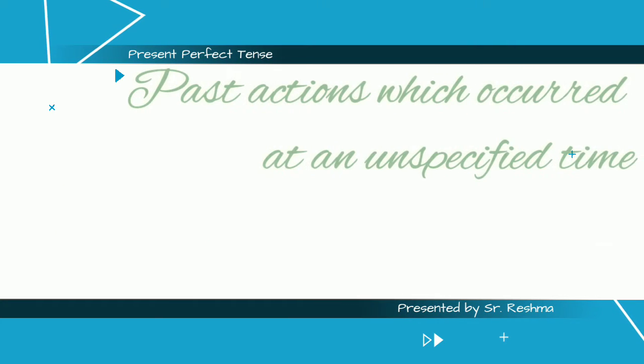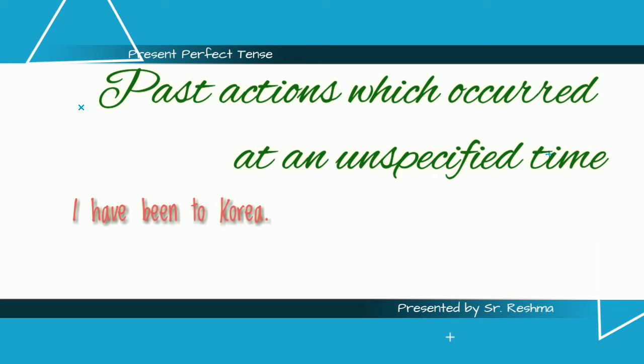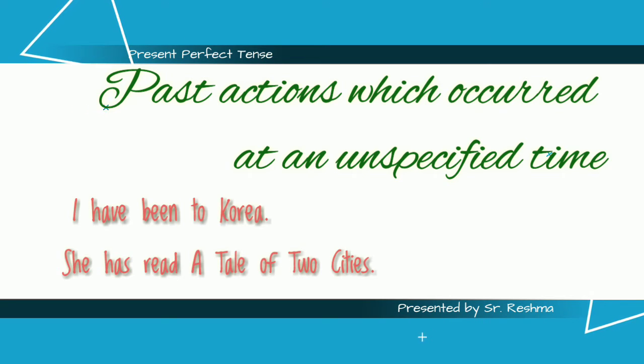It is also used to talk about past actions which occurred at an unspecified time but have a reference to the present because they are part of a person's experience. For example, I have been to Korea. She has read A Tale of Two Cities.